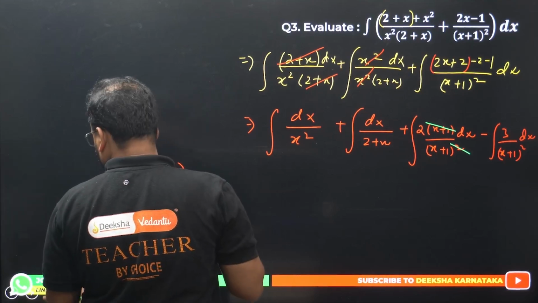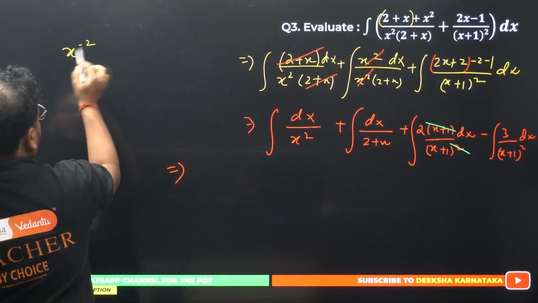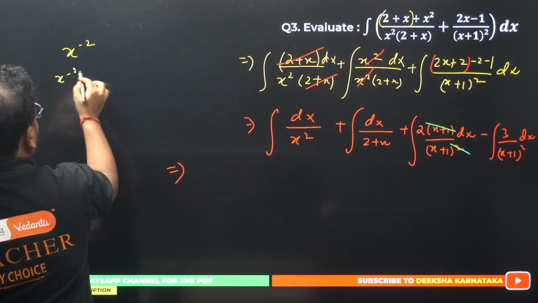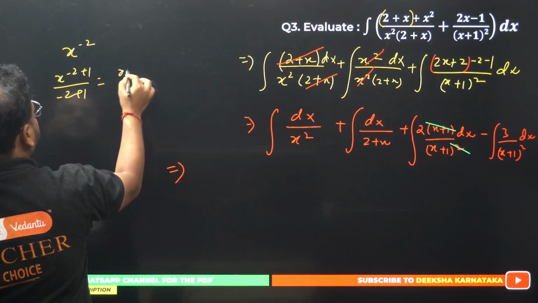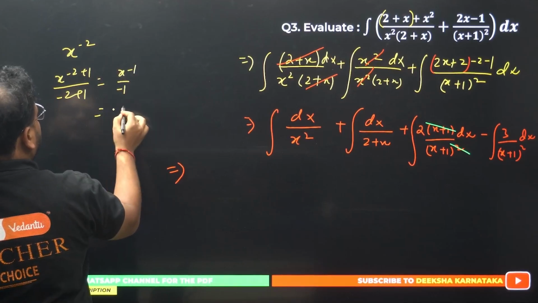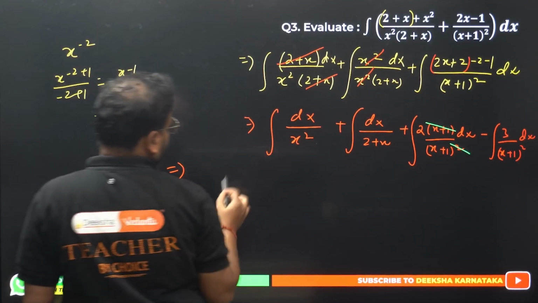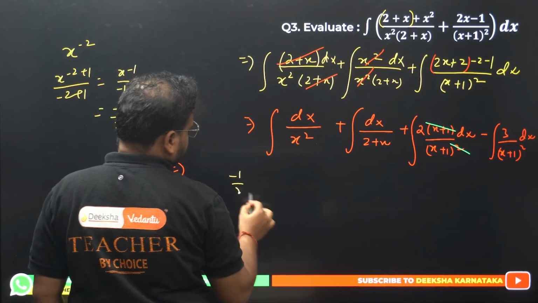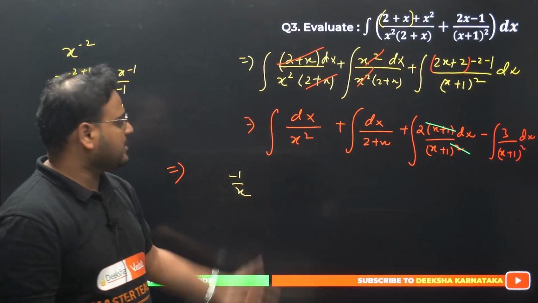Remember, whenever we have this thing, it's nothing but x power minus 2. Integrate this, you will have x power minus 2 plus 1 divided by minus 2 plus 1. That is nothing but x power minus 1 by minus 1. How much is that? Minus 1 upon x. All right, correct. I have 1 by x square, it becomes minus 1 upon x.